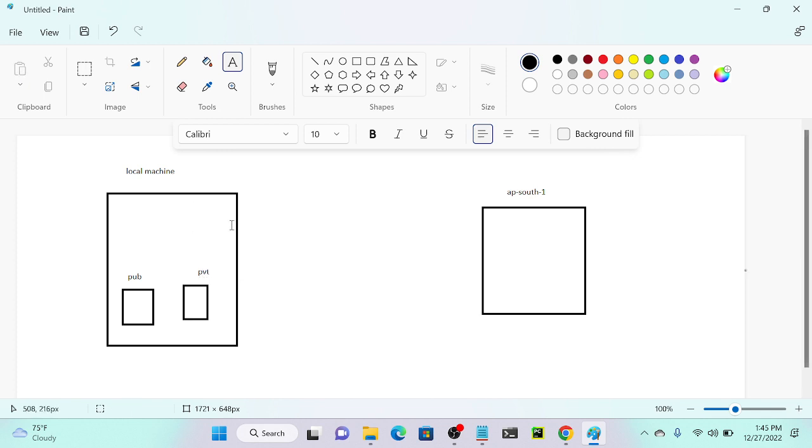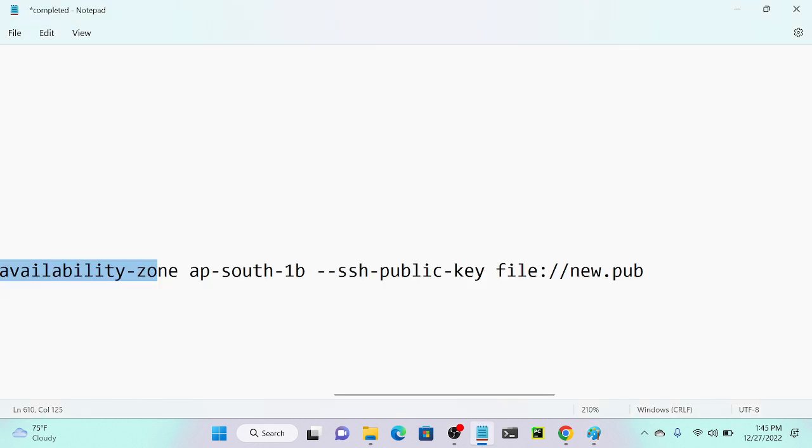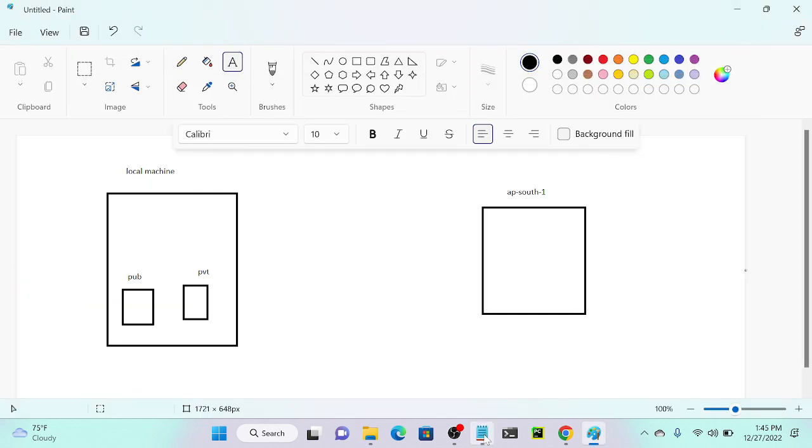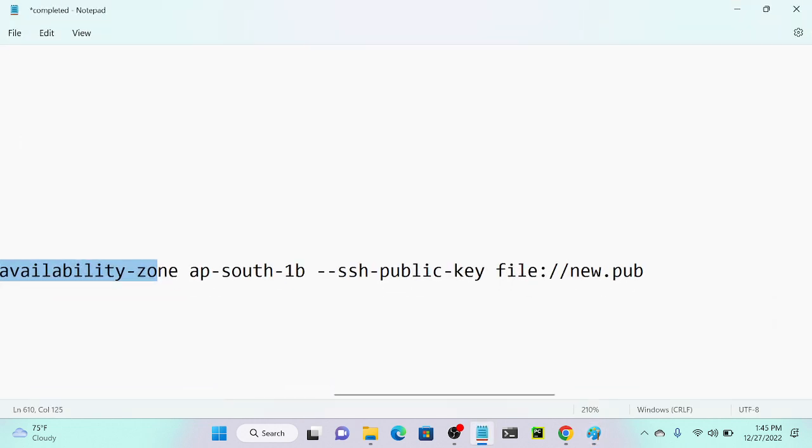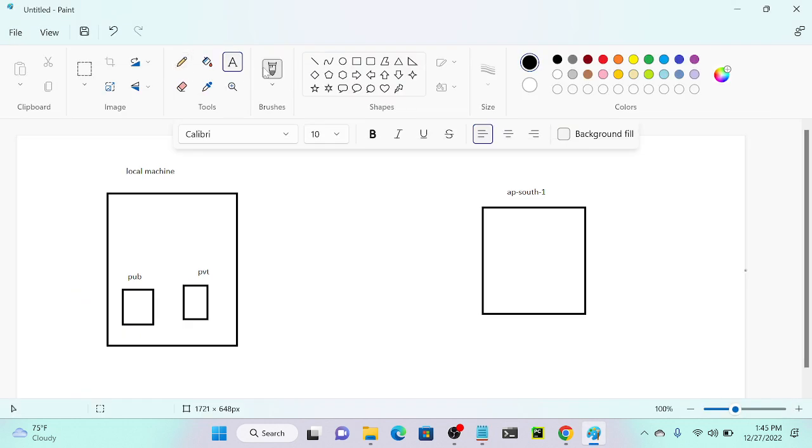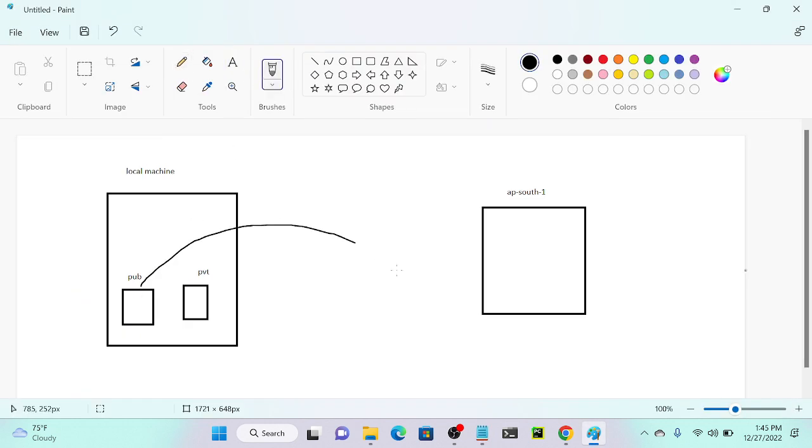Next I will execute this command, whatever we discussed. I will mention my public key over here. Once I execute this command, this public key will be pushed to this server at /home/ec2-user/.ssh/authorized_keys. Once it pushes the key into my server, I'll try to access my server with the private key. It will take 3 seconds maximum. Let's see how we can do that.